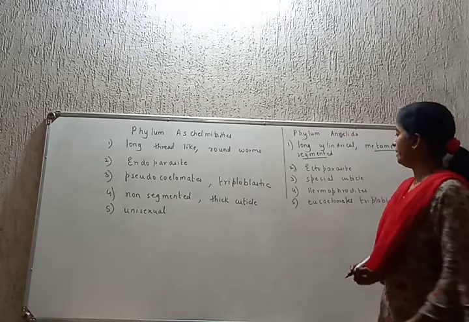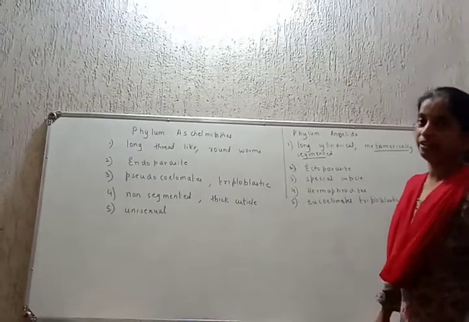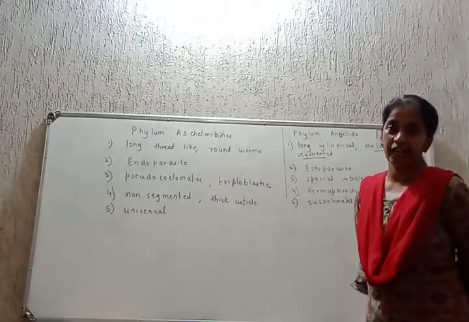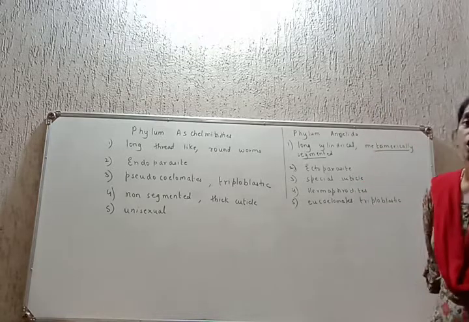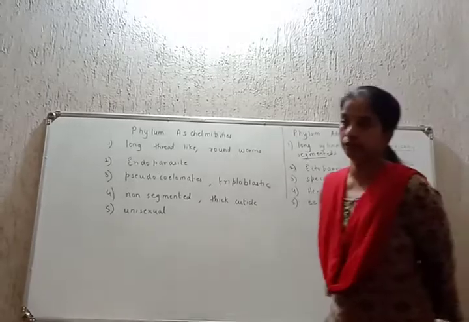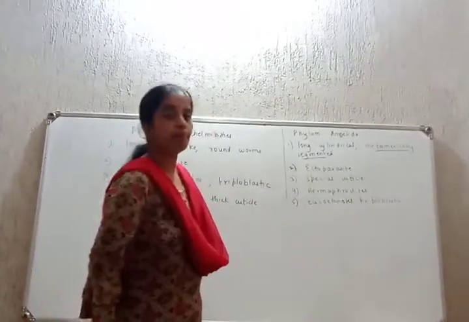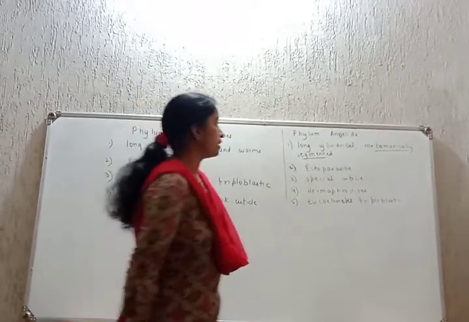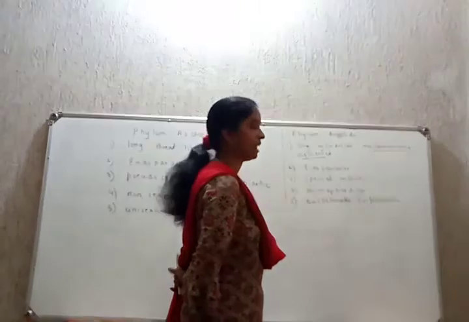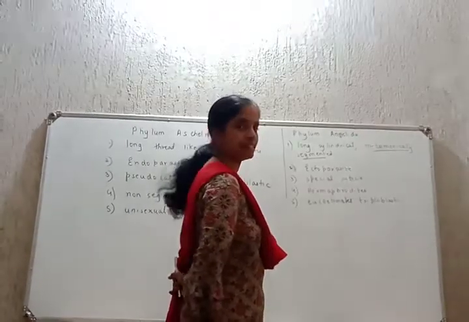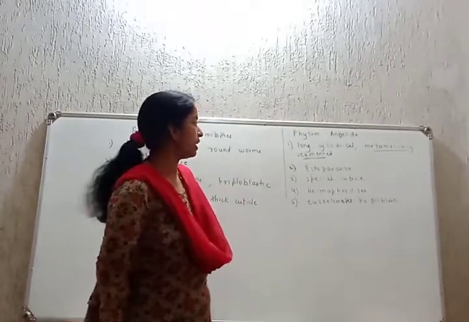They are eucoelomates with triploblastic symmetry. Examples you are familiar with from everyday life are earthworm and leech. There is also a special kind of worm called Nereis that belongs to phylum Annelida. I repeat, the body is long, cylindrical, metamerically segmented. They are ectoparasites.